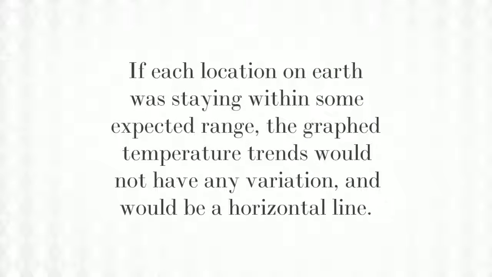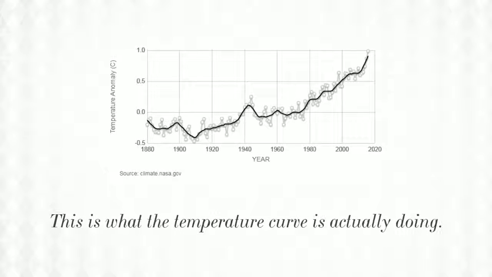If each location on Earth was staying within some expected range, the graph temperature trends would not have any variation and would be a horizontal line. This is what the temperature curve is actually doing.